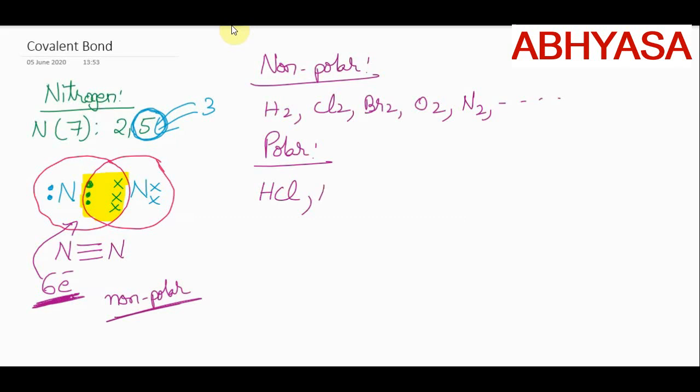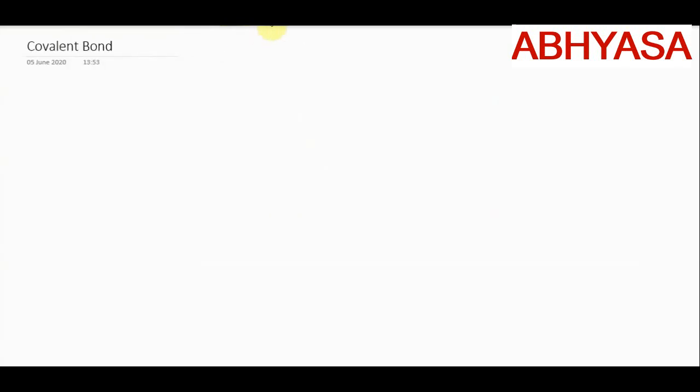If I write HCl, I can also write HBr. Some other examples are water, ammonia and so on. The majority of the examples come under this polar covalent bond, where atoms of different elements are involved. So there is a difference in attraction property of the atoms involved in bonding. So polarity is developed.